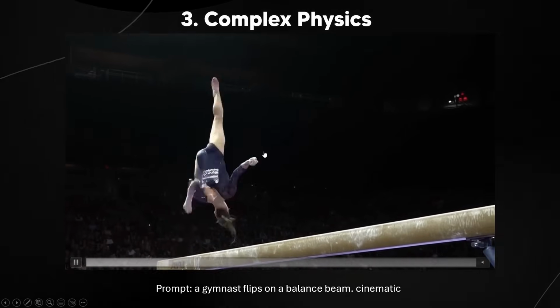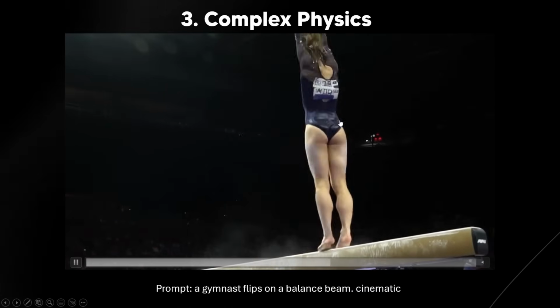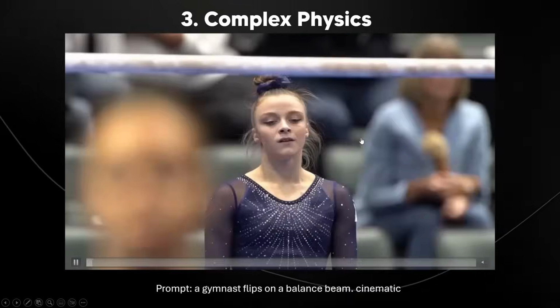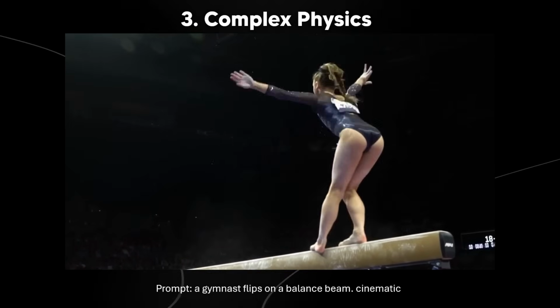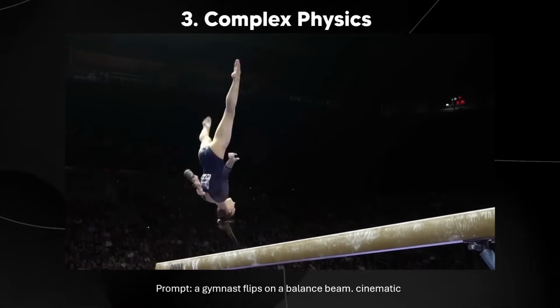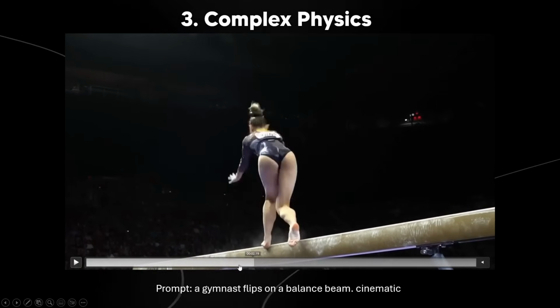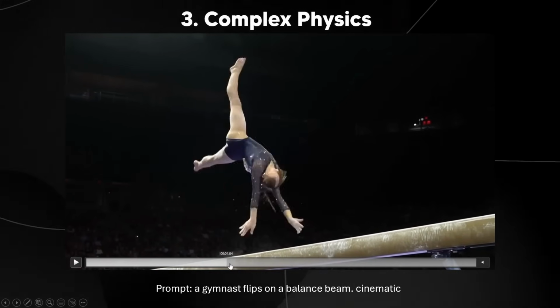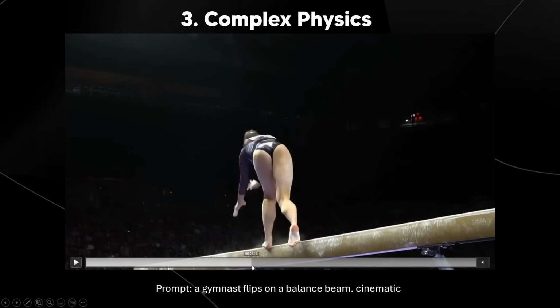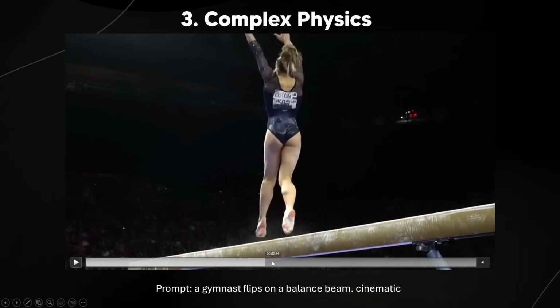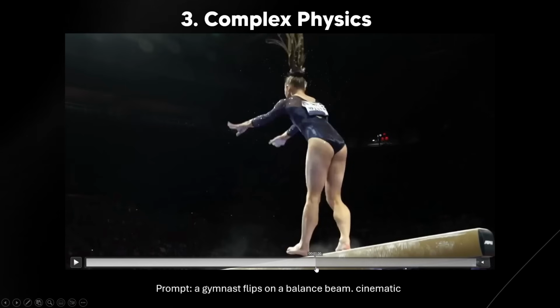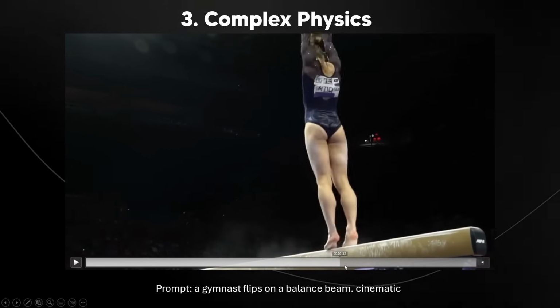There are examples of VO3 with physics where the legs mesh together, and this was a very specific use case of gymnast video AI generation. Not sure what most people would use this for, but the thing is that when you have this video generation doing all of this, it's very easy for the model to get tricked to mesh the legs together, for it to kind of orientate the body in a way that it's not supposed to.